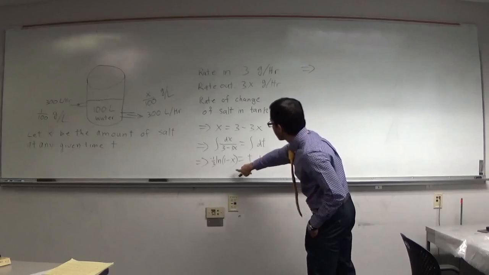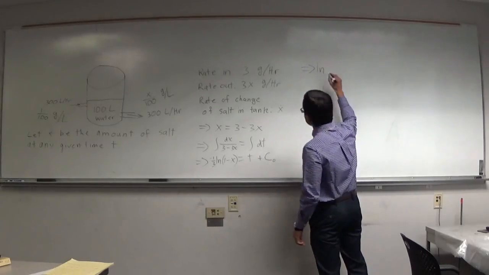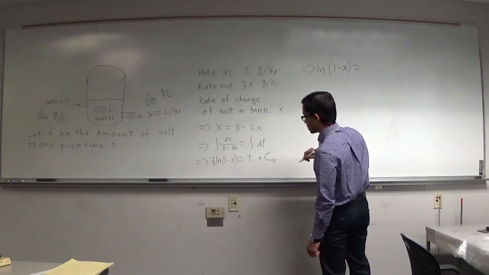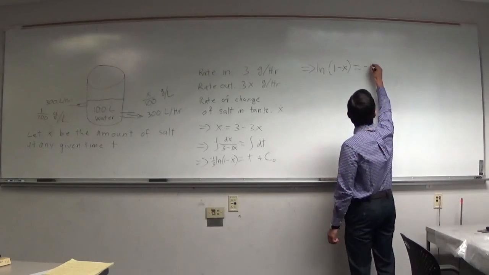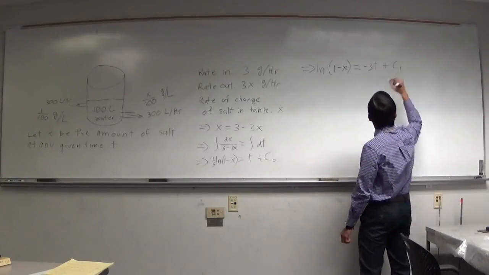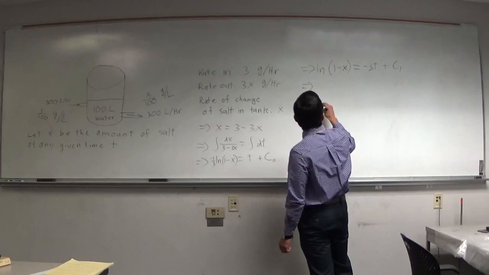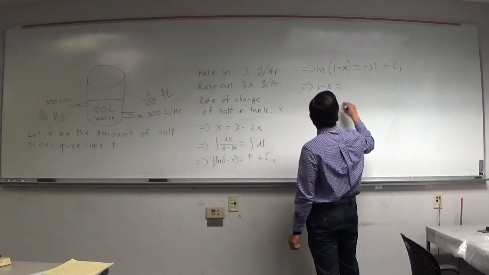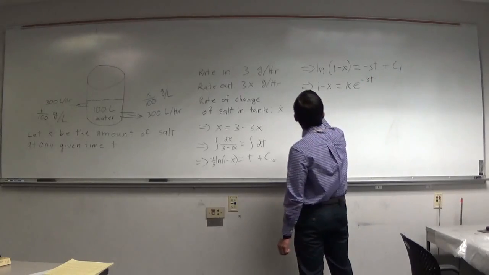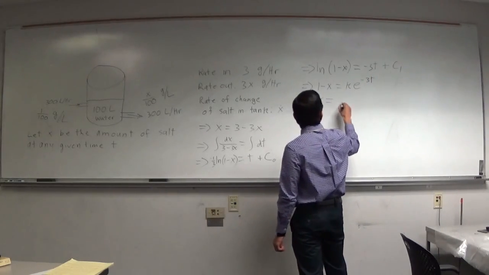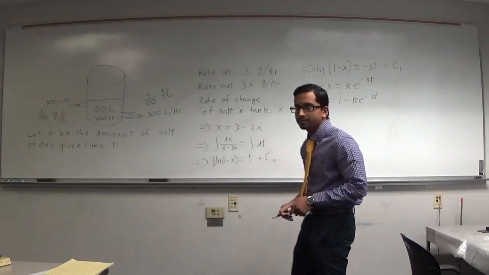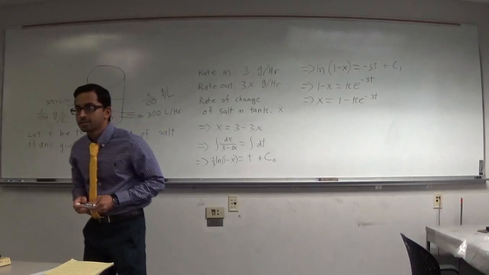So then we're going to just distribute, and we get ln of 1 minus x equals negative 3t plus, let's call it some other constant, c1. And that's going to give us 1 minus x is going to equal, say, k, another constant, e to the negative 3t. And that means x is going to equal 1 minus k e to the negative 3t. So that's the simplest way to solve it.